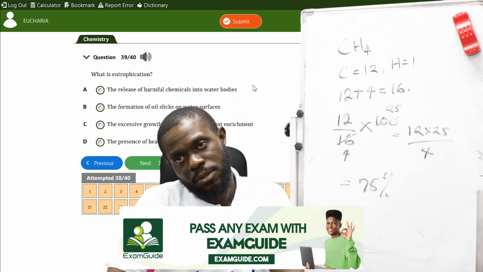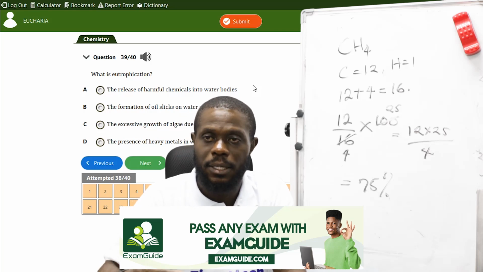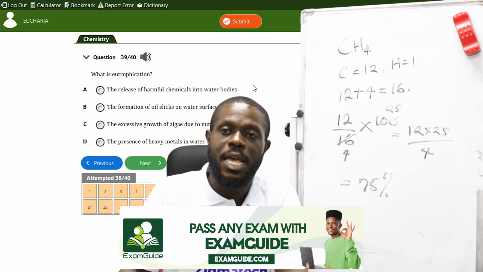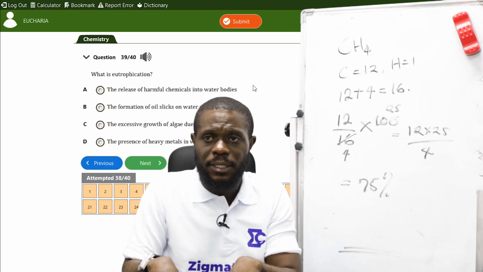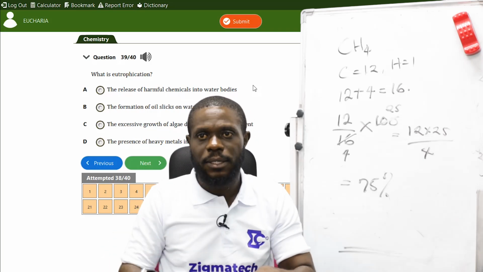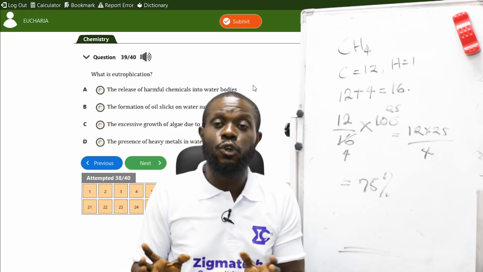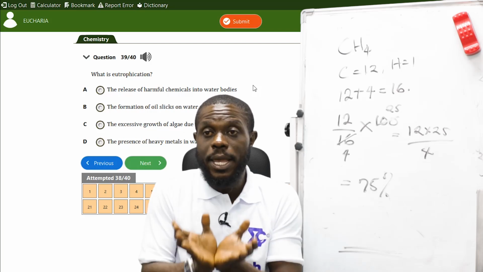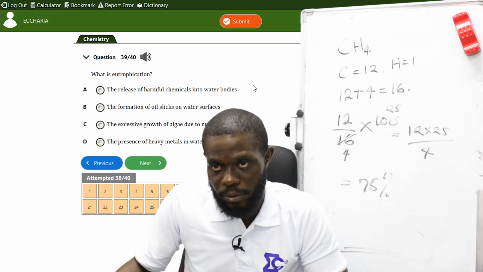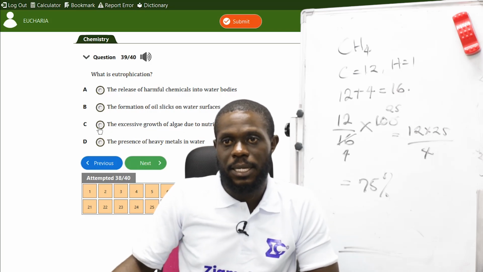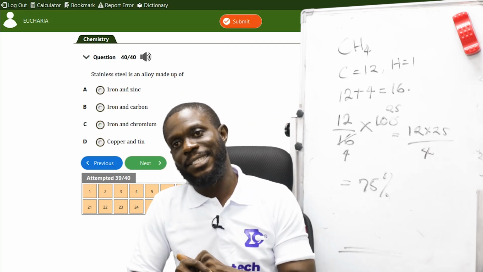Now, when the algae is transferred due to the nutrient enrichment, they look for places that are enriched. Where their nutrients, where their food is enriched, they go to that area. Therefore, the algae becomes a destination site. But since that particular area is being filled with nutrients, they are now the host of that area. They see enough food, so they grow in that area. So as they are growing, their increase becomes eutrophication. So the correct answer is C. So the last, but not the least, is steel.